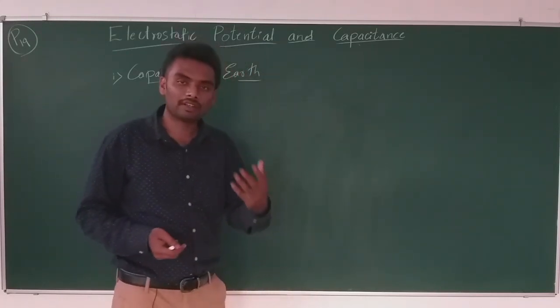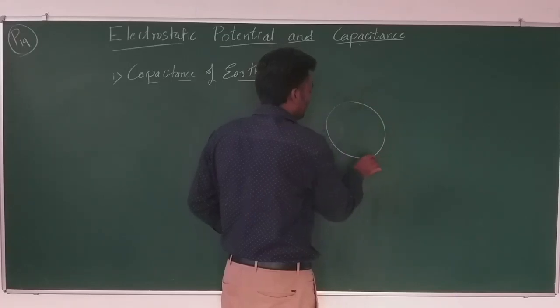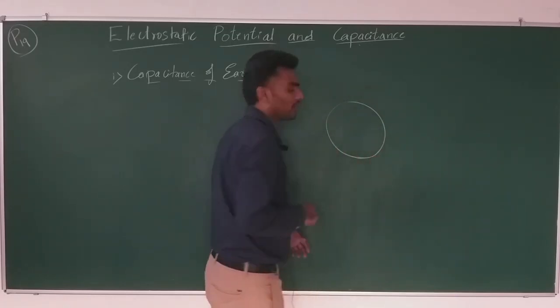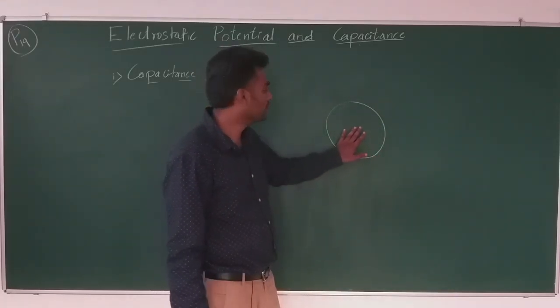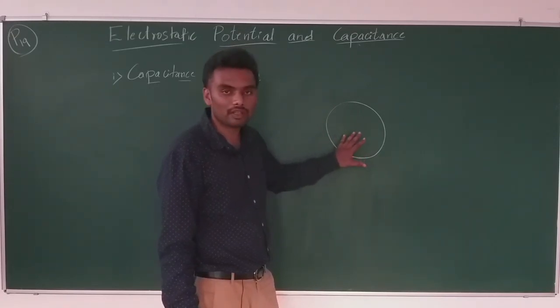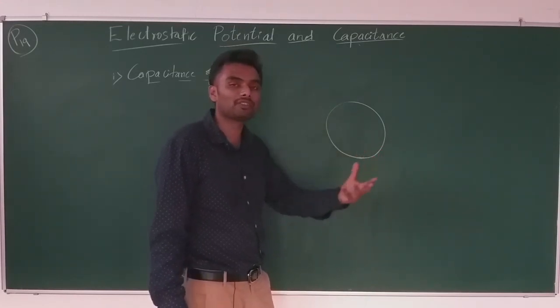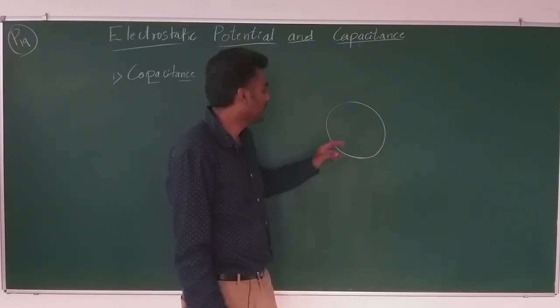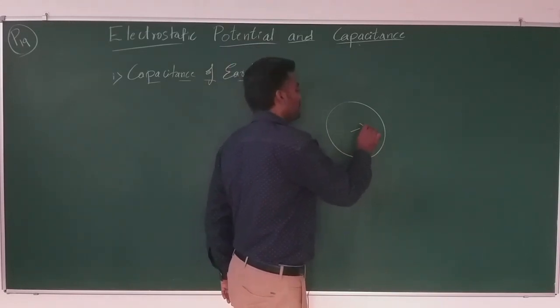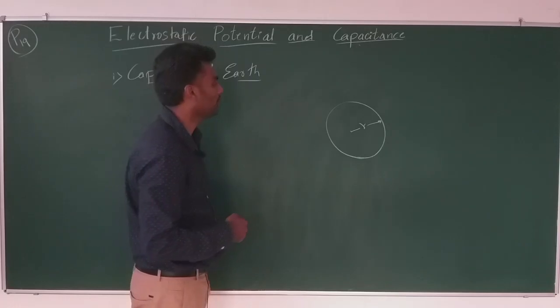Let me take a general spherical body and derive the expression for the capacitance of that spherical body. Let this be the spherical body whose capacitance has to be found. Once we get the expression of the capacitance of this body, we can extend the same application to earth. So, let small r be the radius of this particular spherical body.